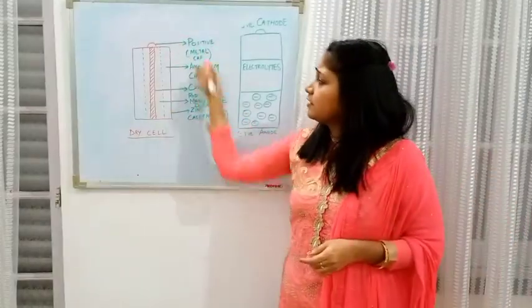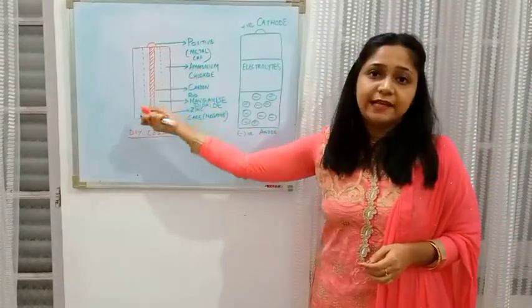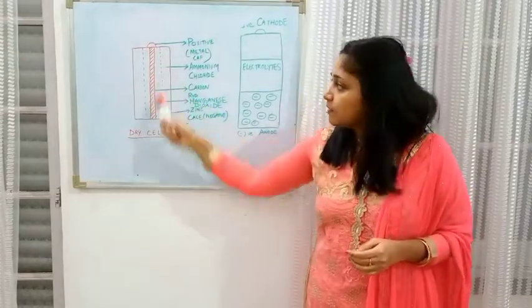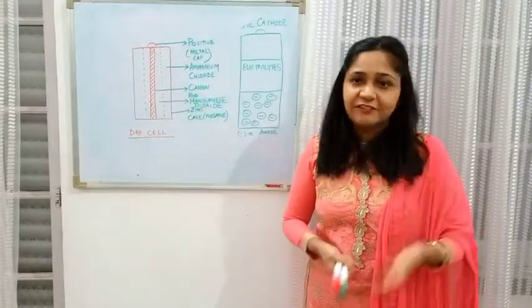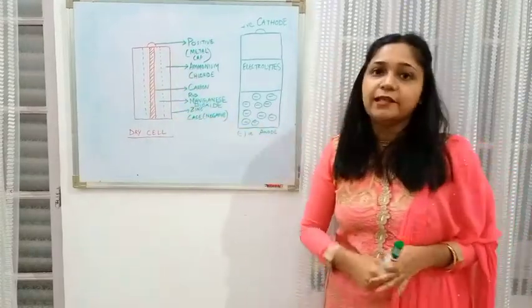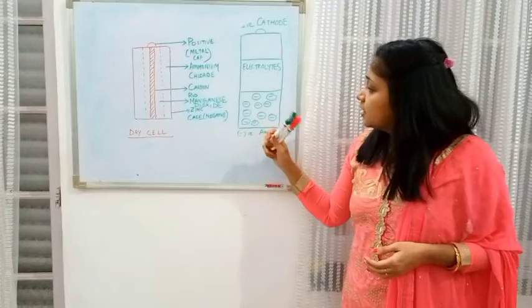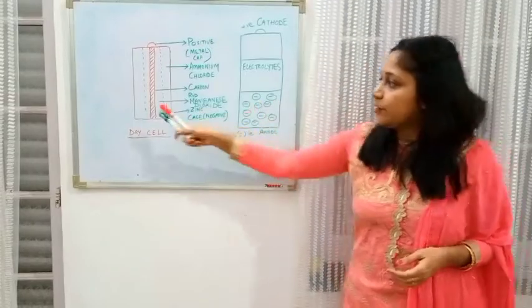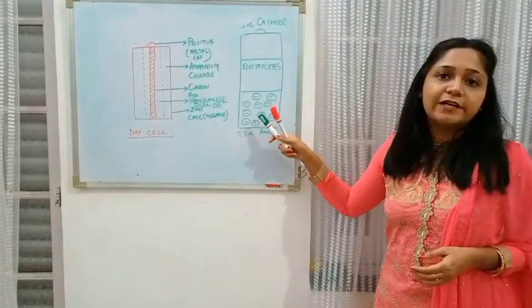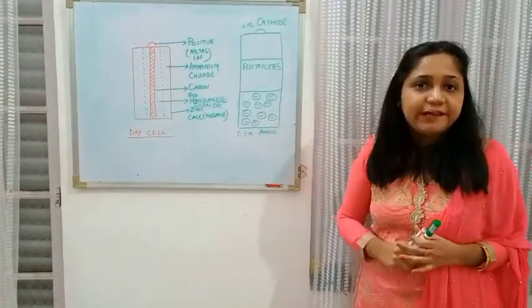Whatever chemical reactions are going on inside the dry cell, you know that a battery converts chemical energy into electrical energy. So here, after whatever chemical reactions are going on, towards this end there are more electrons getting concentrated.